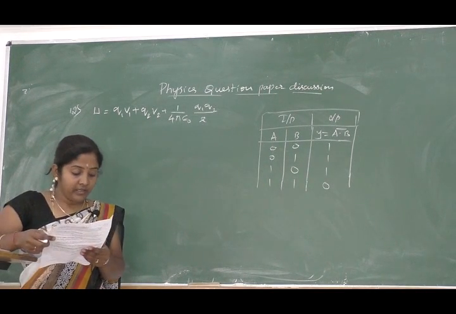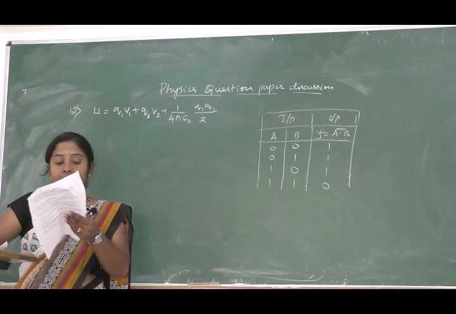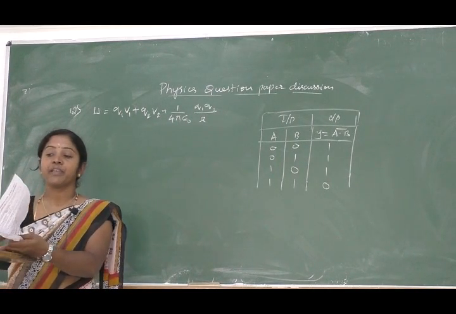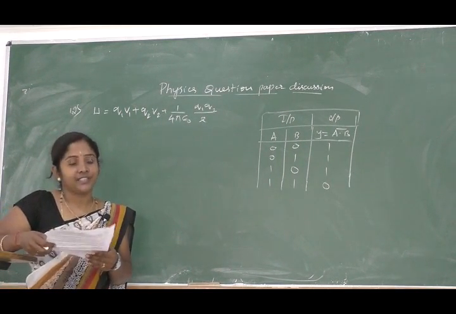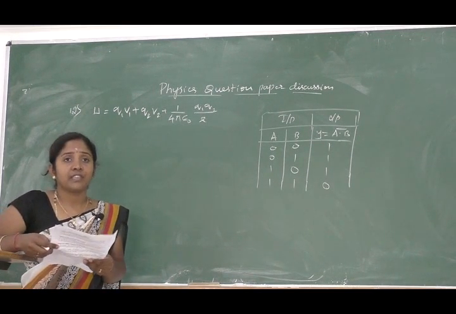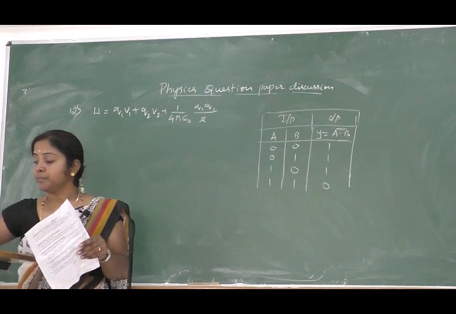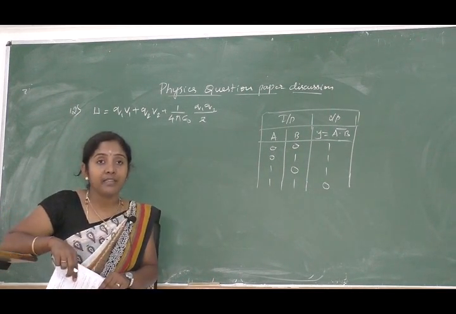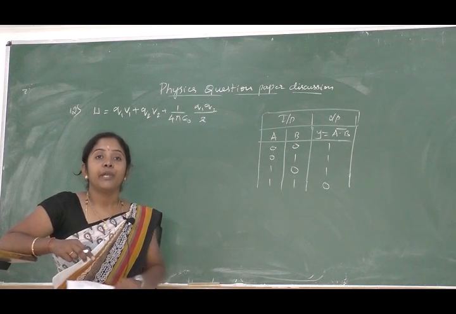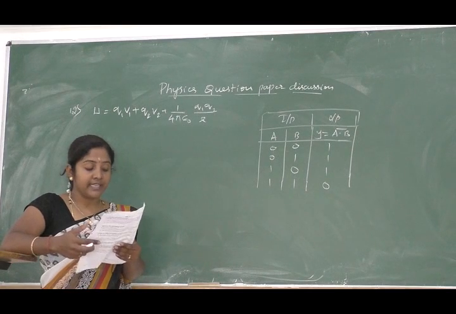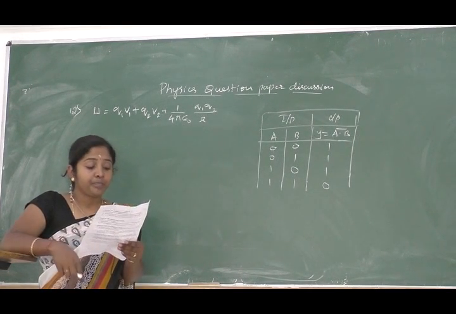Next, third one, define EMF and internal resistance. So definitions are as usual, you mention them. EMF is nothing but the amount of work done in moving a unit positive charge. The amount of work done by the cell in moving a unit positive charge from one terminal to another terminal of a cell, that is called as EMF.